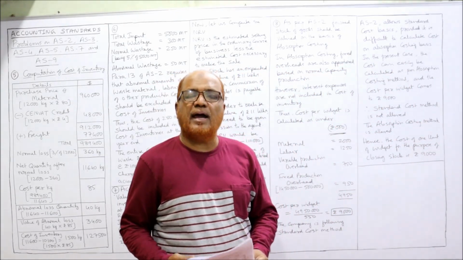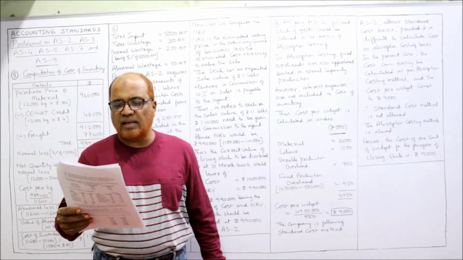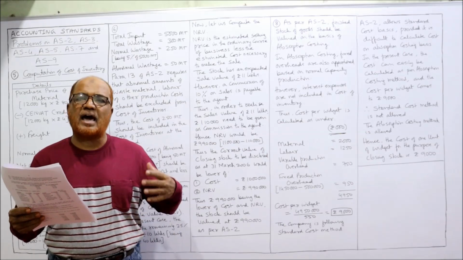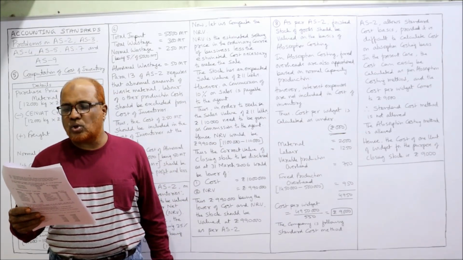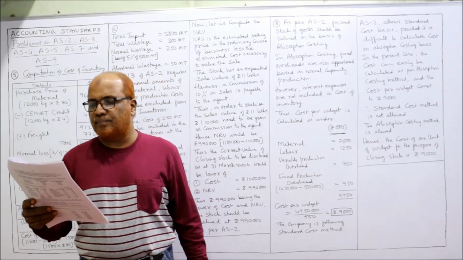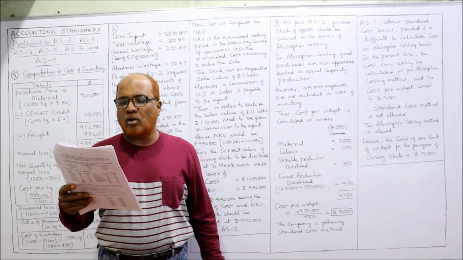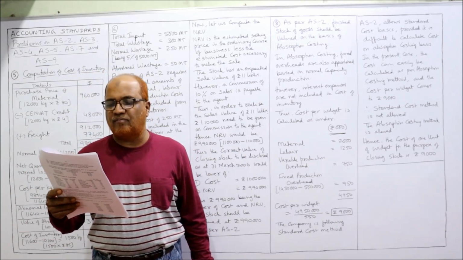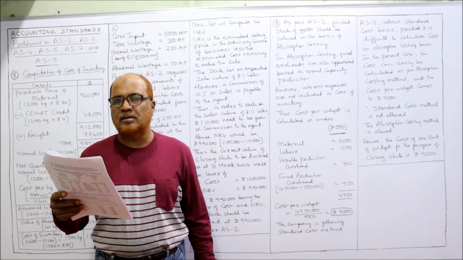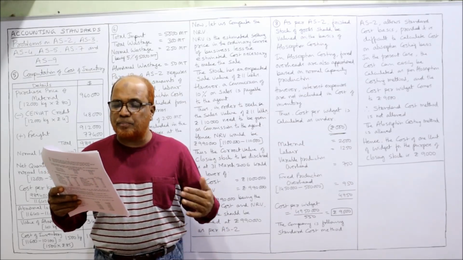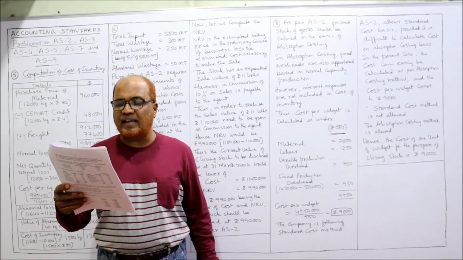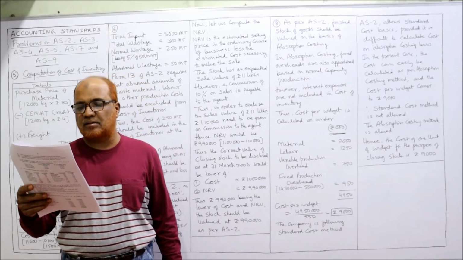Now, problem number 8. Preksha Limited manufactures widgets. Widgets are mechanical devices, whose cost details are as under. Rupees in thousands: raw material consumed 2,000, direct labor 1,250, variable production overhead 750, fixed production overhead 1,450, including 5 lakh rupees towards interest.